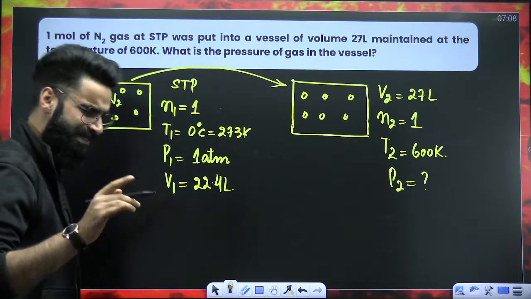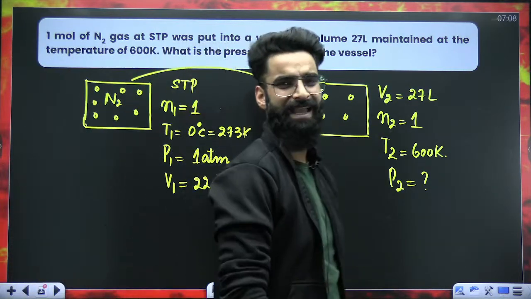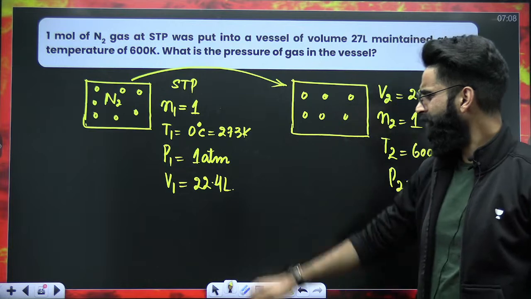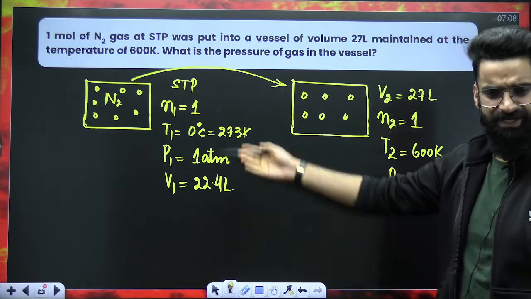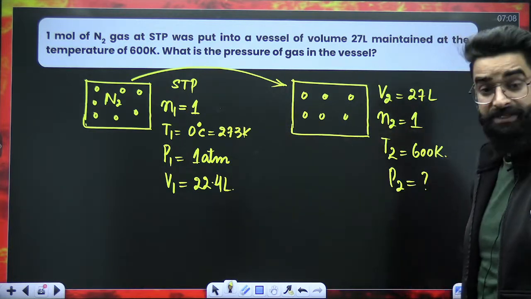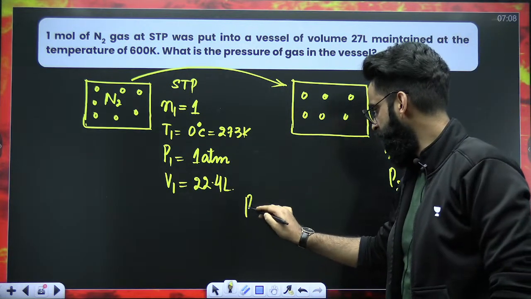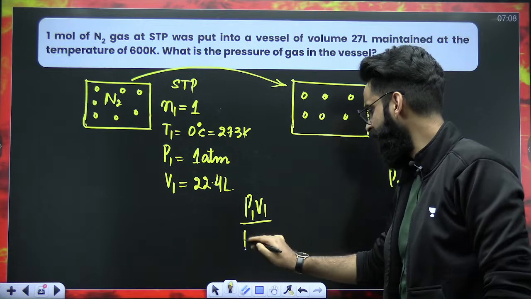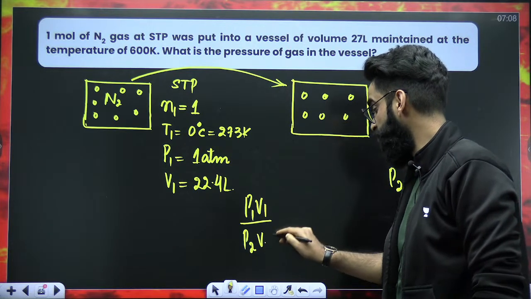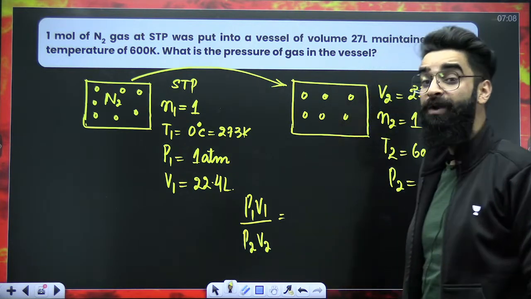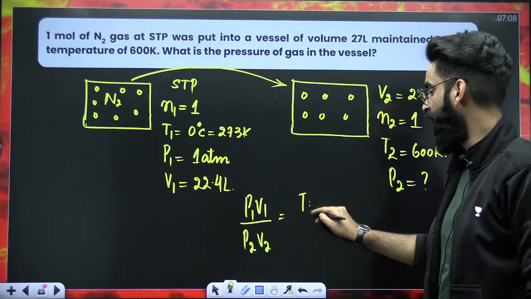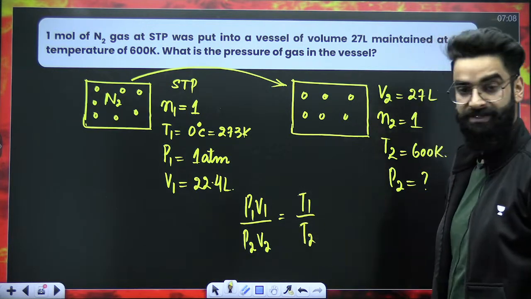Can you just let me know one thing? Which parameter of the gas is kept constant? Do you see moles are not changing at all? Initially, 1 mole. Now also 1 mole. Moles are constant, right? If moles are constant, I'll be using the equation P1V1 divided by P2V2 has to be equal to N1T1, but it's only going to be T1 divided by T2 because moles are constant.